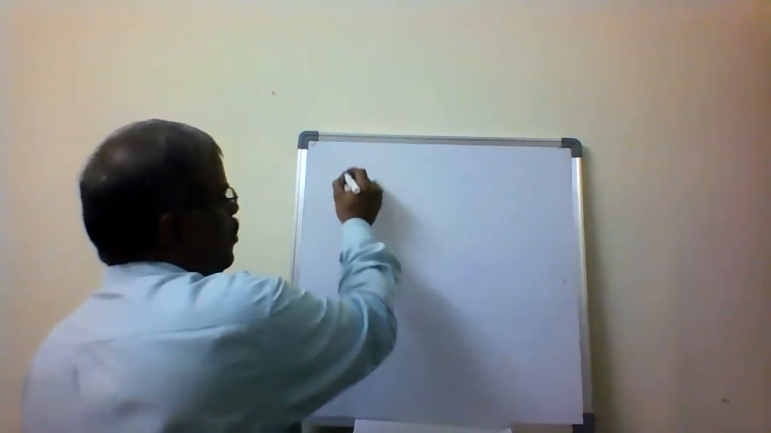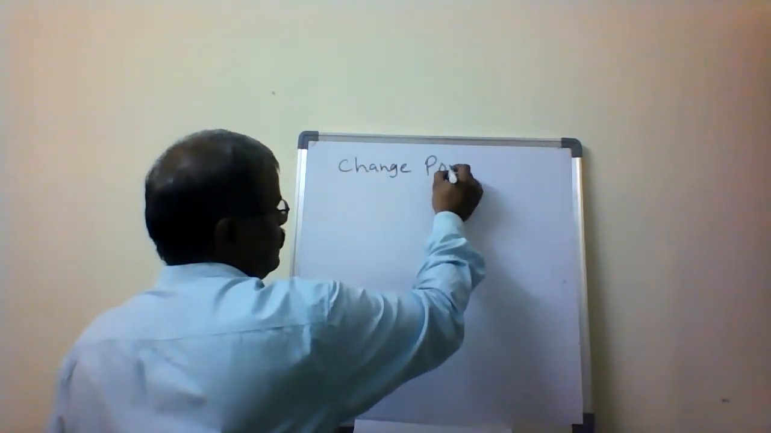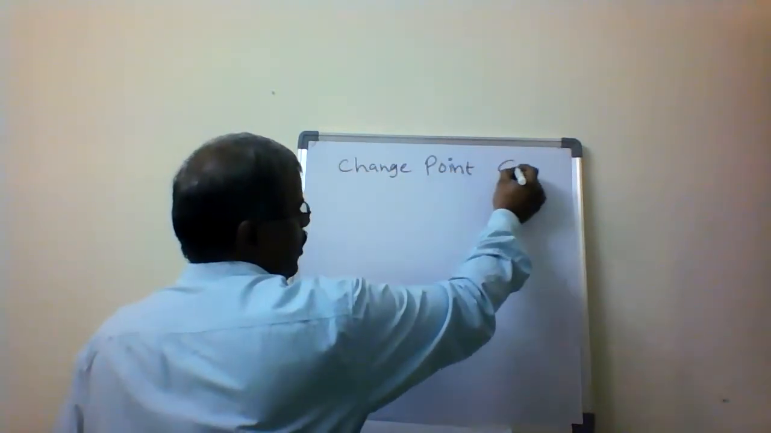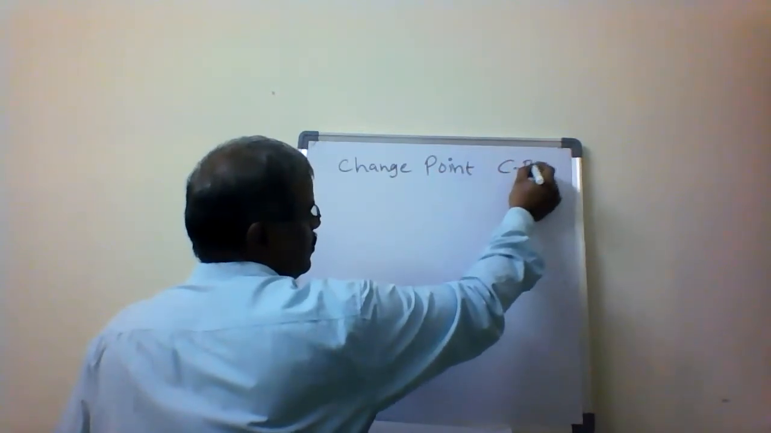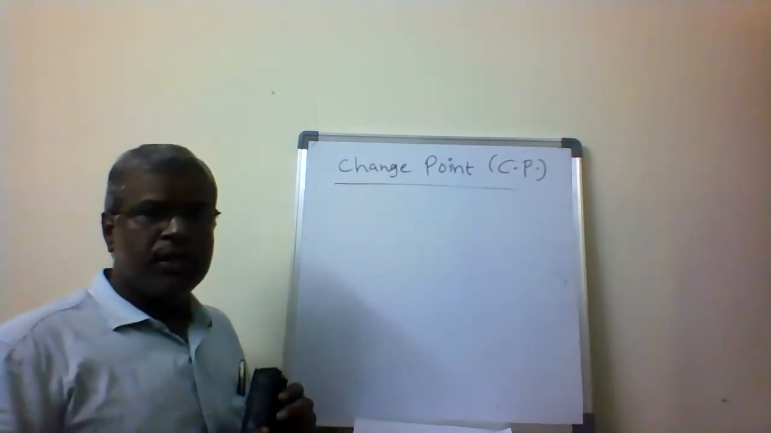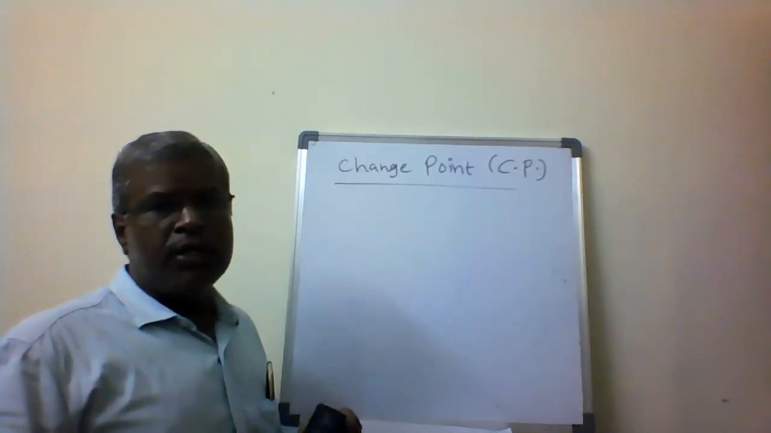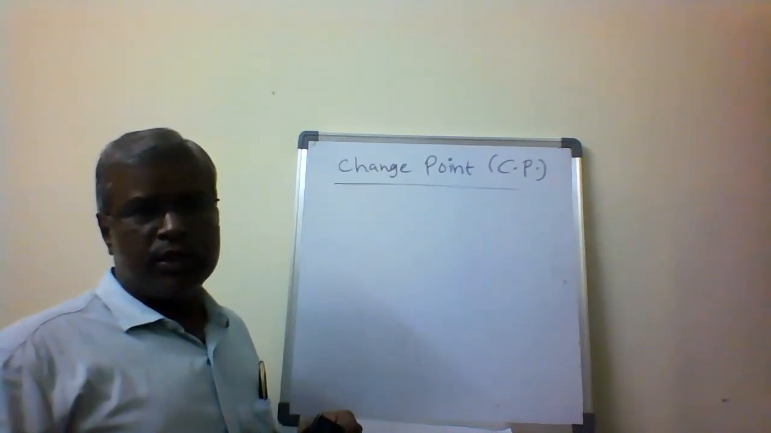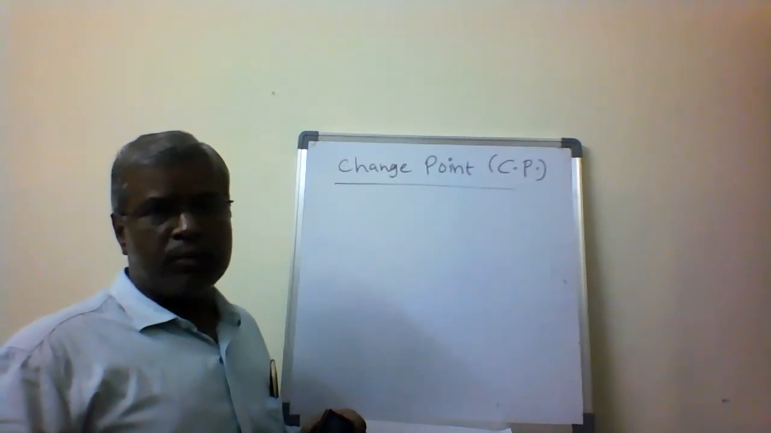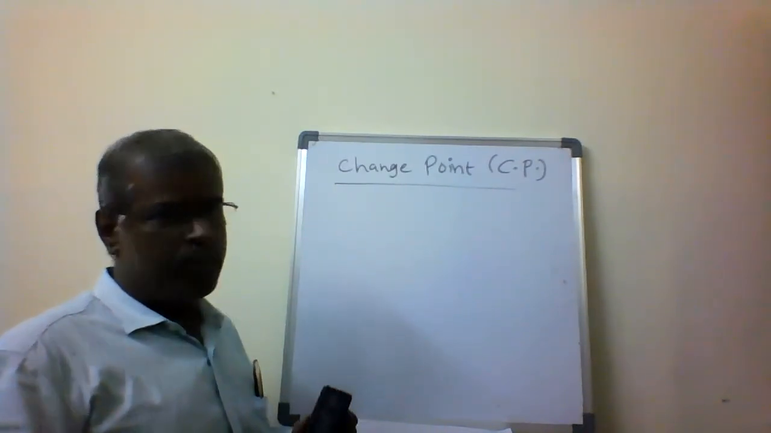Then the next one is called a change point, CP. Here also the term itself gives the meaning: change. The instrument is going to be shifted, changed from one setup to the other setup. The point where the work at one setup ends is called the change point.